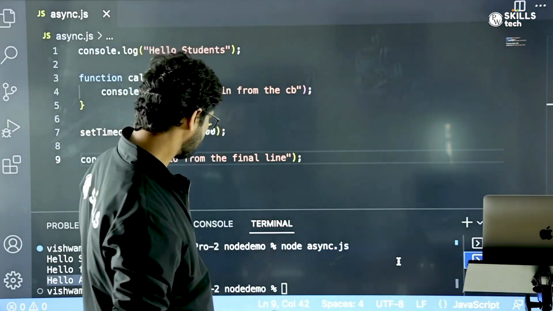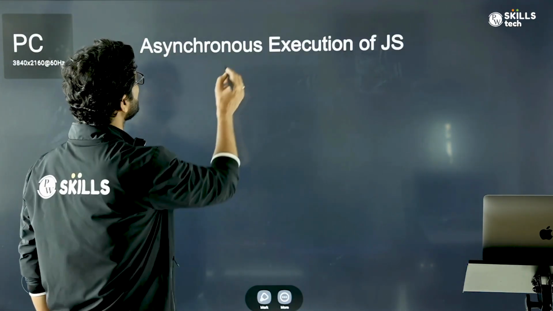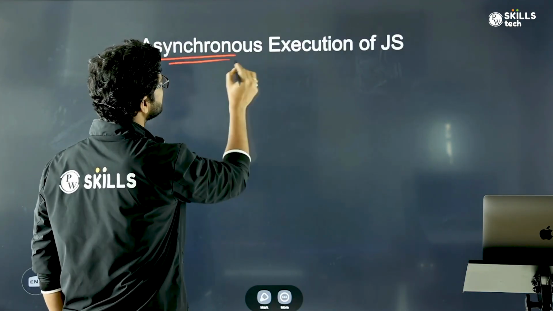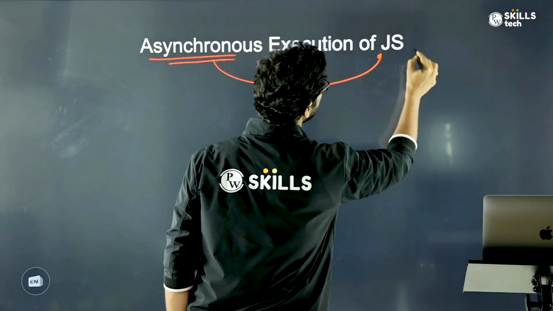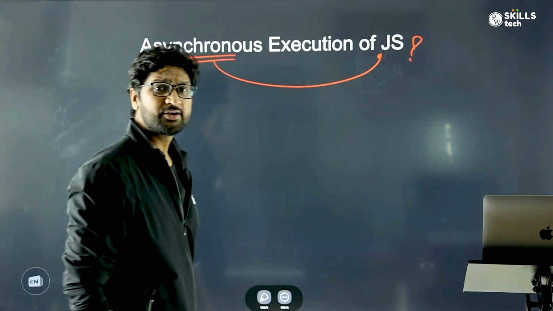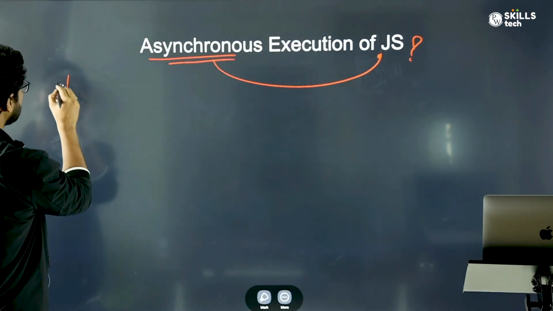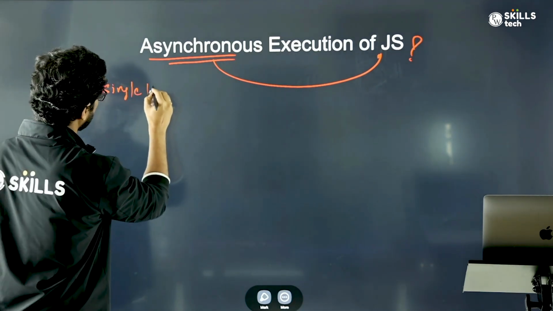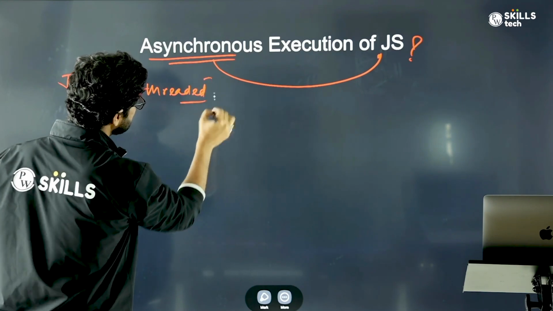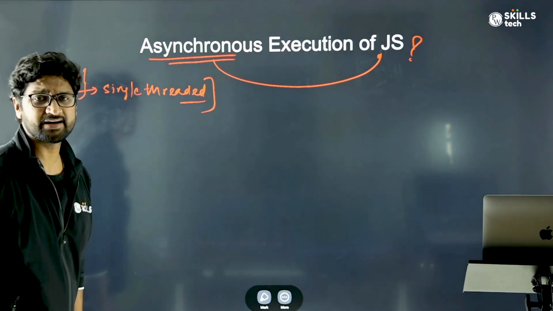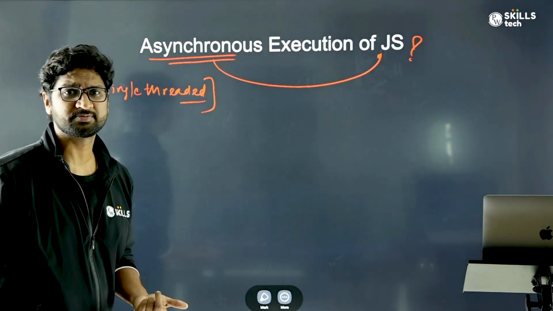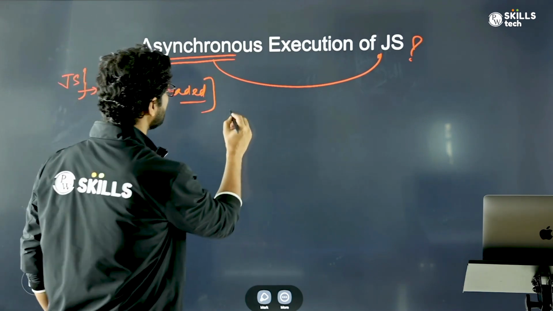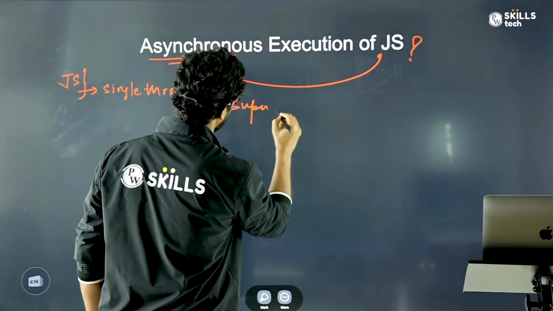So let's go there. If you talk about why we need asynchronous execution in JavaScript, why do we need it? We need to do this because JavaScript is single-threaded. And since JavaScript is single-threaded, if it does not do asynchronous processing, everything will be super slow.